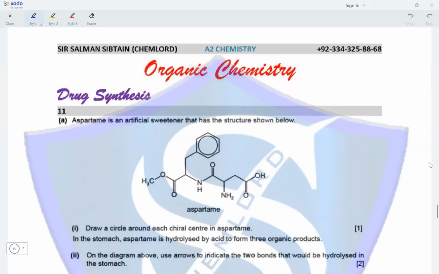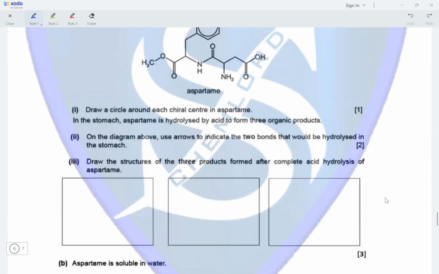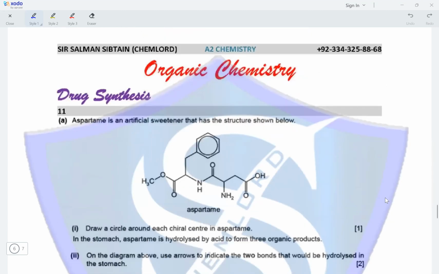Question 11. Aspartame is an artificial sweetener that has the structure shown below. Draw a circle around each chiral center in aspartame. So we need to identify chiral centers here. In order to find out the chiral centers, we need to look at the carbon atoms that are bonded to four different groups.